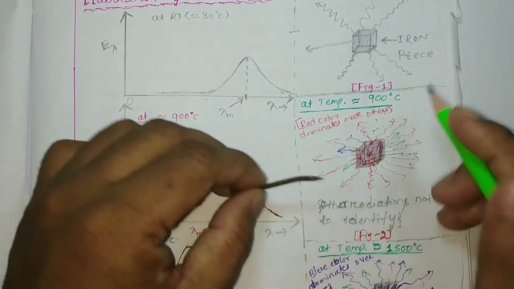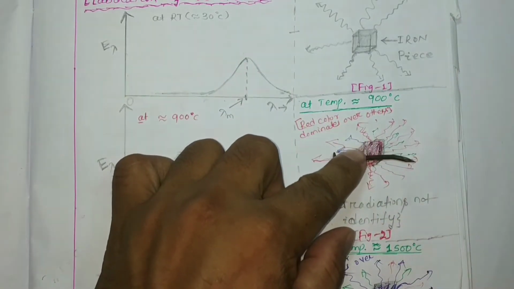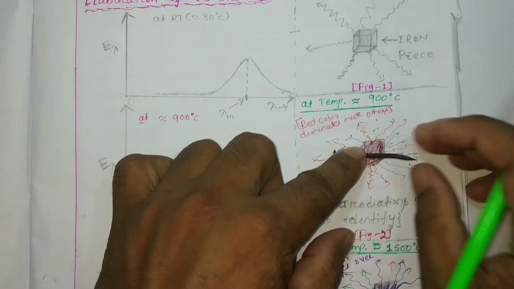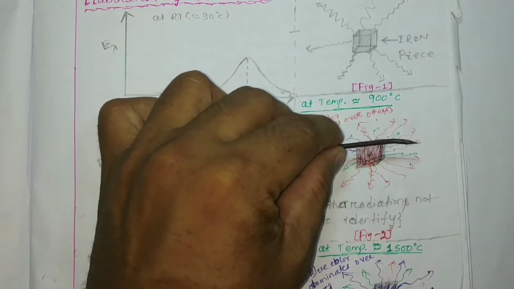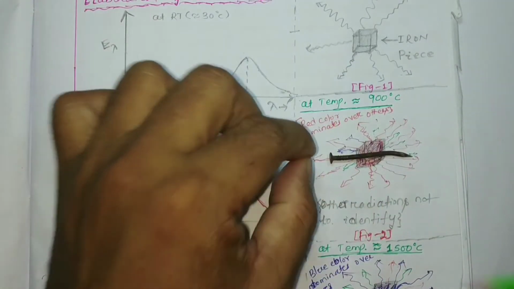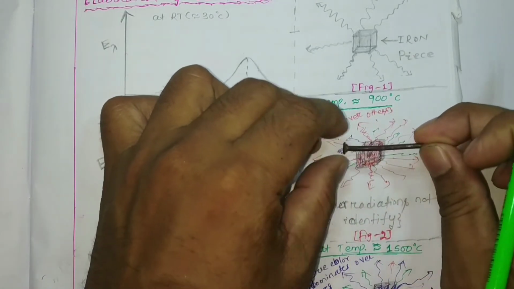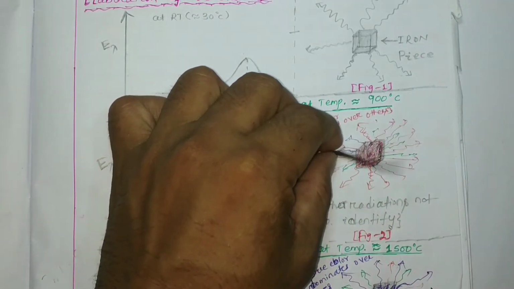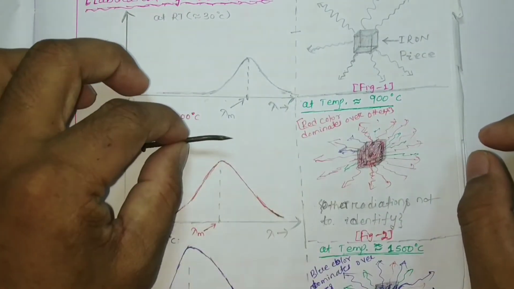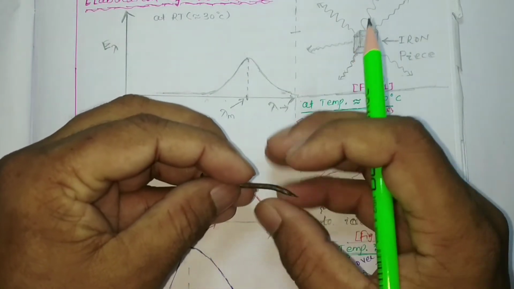At 900 degrees centigrade, the radiations, I am again and again going to repeat one thing, that at any temperature a black body, or a body, is supposed to radiate all the electromagnetic radiation. So experimentally it has been found that around 900 degrees centigrade, if an iron is put in for some time and taken out and put in a dark room, it will glow and radiate visible radiations.